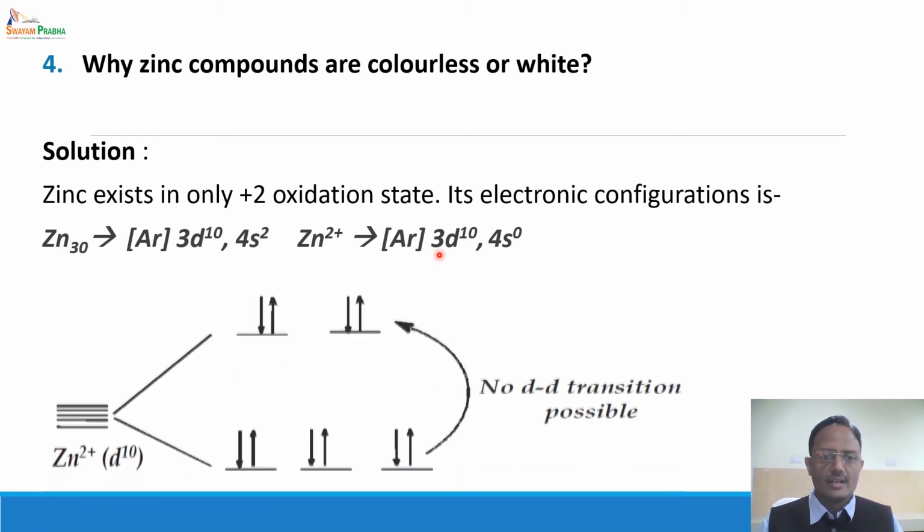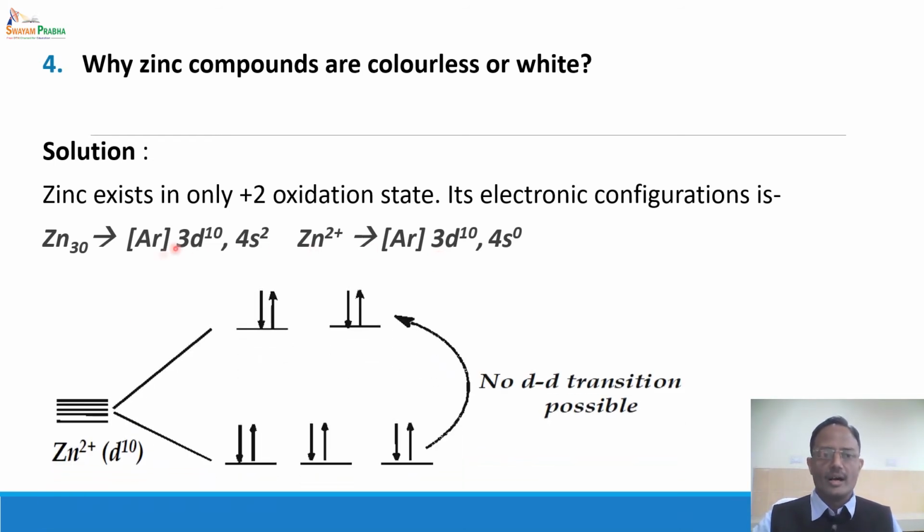And since it's a d10 configuration, again all the orbitals are completely filled and d-d transition is not possible. And since d-d transition is not possible, absorption will not take place in the visible region of the spectrum, and hence the compounds will be colorless in contrast to all the other ions in the transition elements.